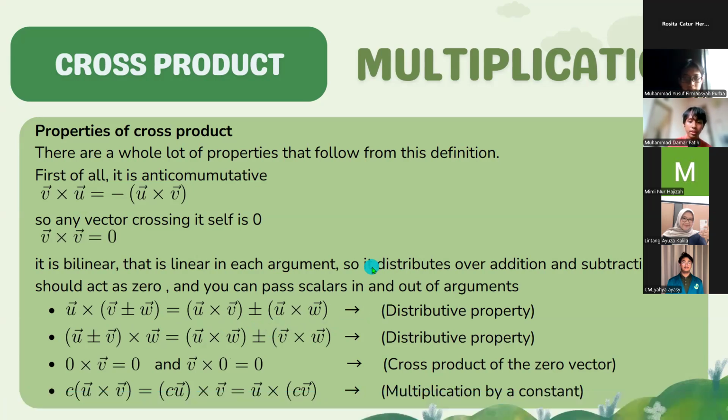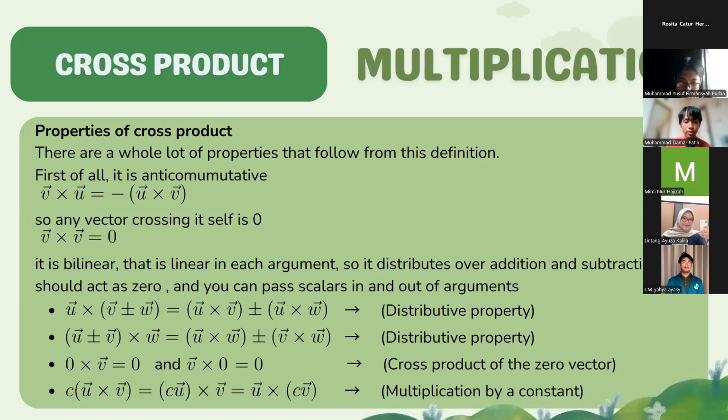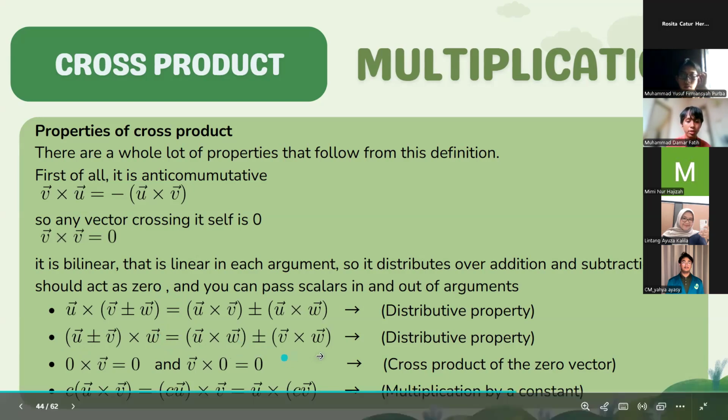The first equivalent is distributive property 1, and the second, open bracket vector U plus or minus vector V close bracket cross vector W is equal to open bracket vector U cross vector W close bracket plus or minus open bracket vector V cross vector W close bracket.